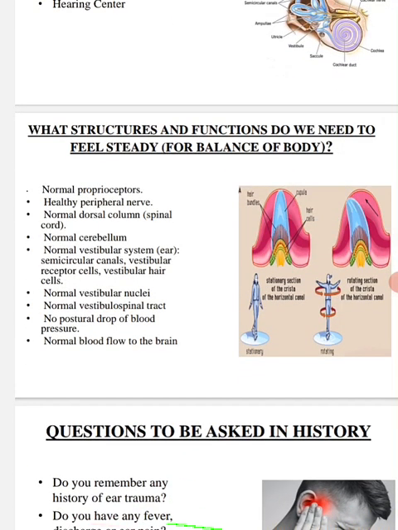What structures and functions do we need to feel steady for balance of the body? Normal proprioception, healthy peripheral nerve, normal dorsal column, normal cerebellum, normal vestibular system, normal semicircular canal, vestibular receptor cells, vestibular hair cells, normal vestibular nuclei, normal vestibular spinal tract, no postural drop of blood pressure, normal blood flow to the brain.